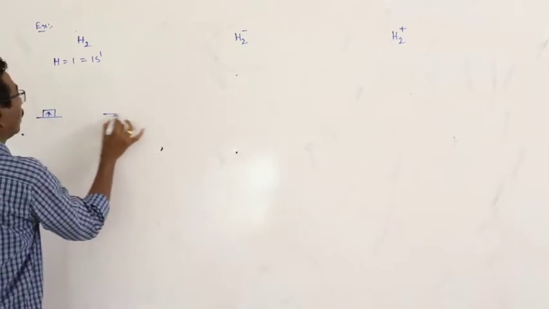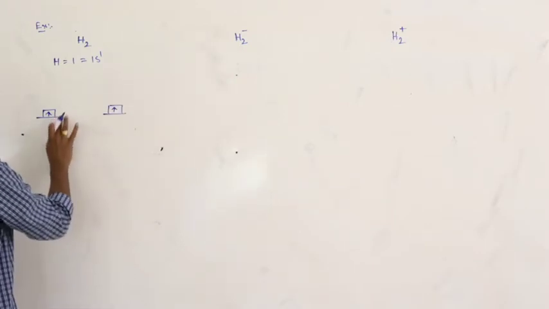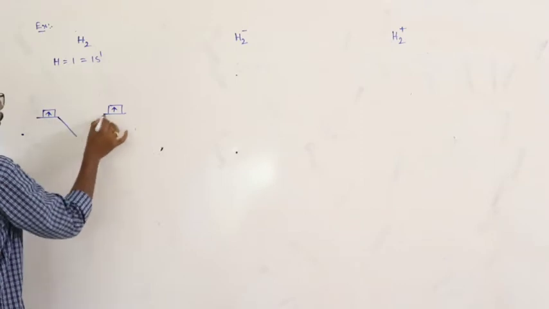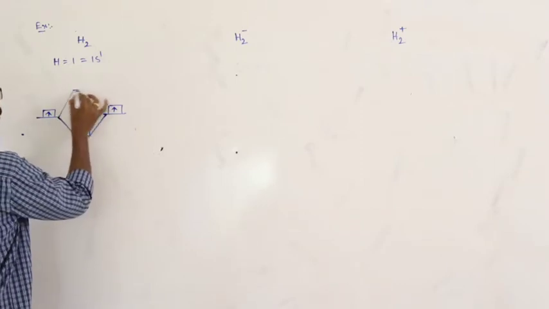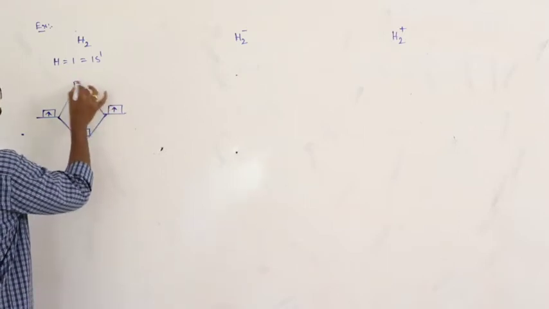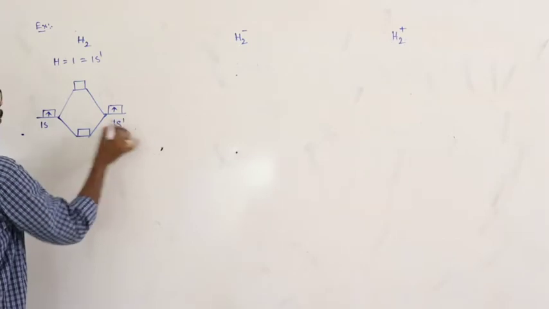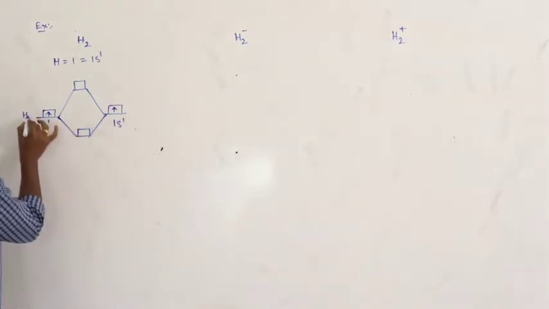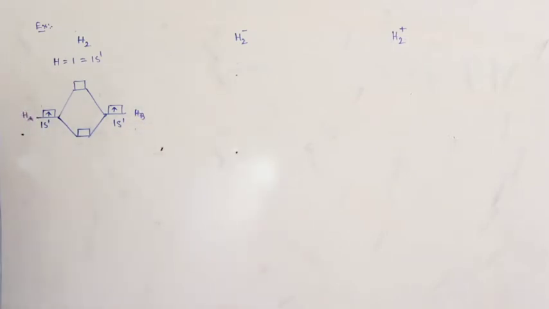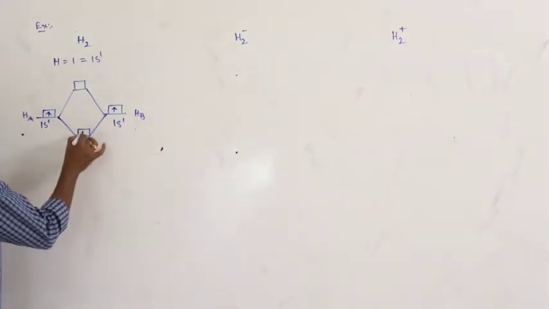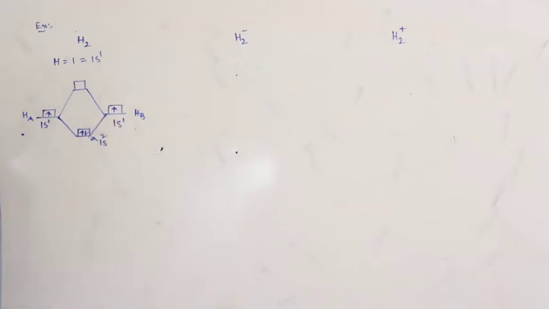You have to think like this: hydrogen A, hydrogen B, one electron each, the two electrons are paired here, 1s2.